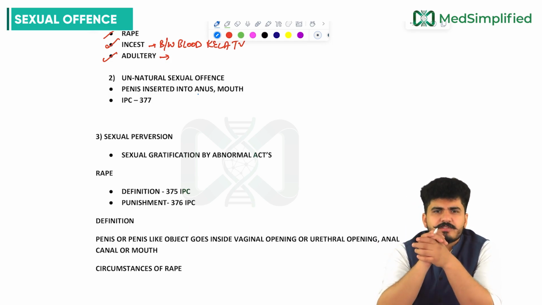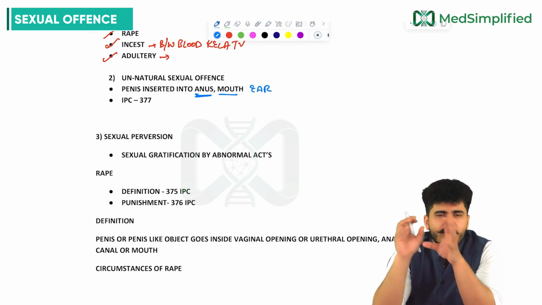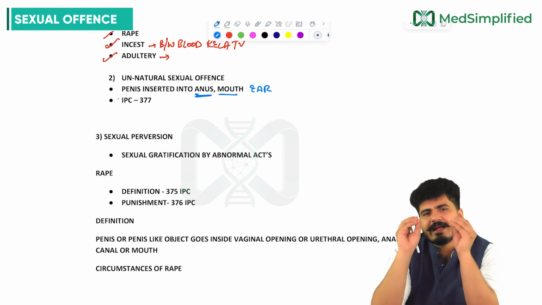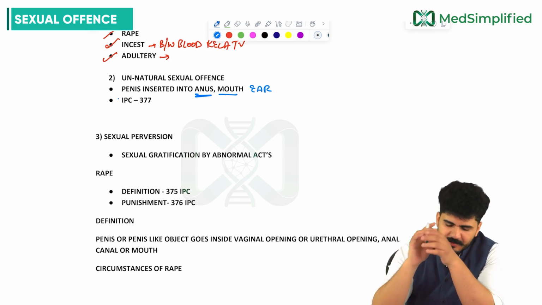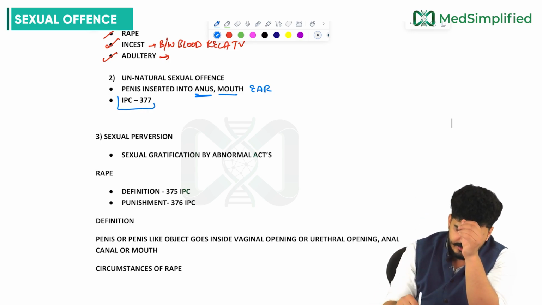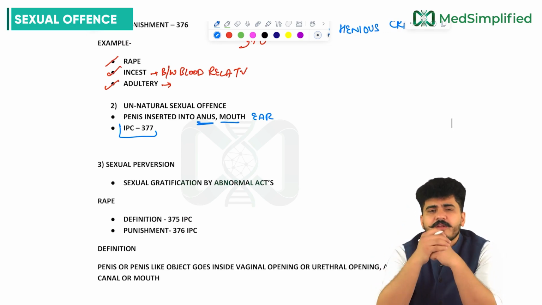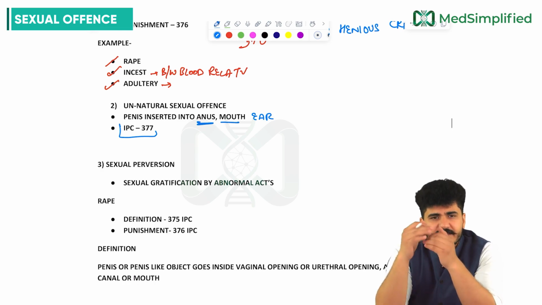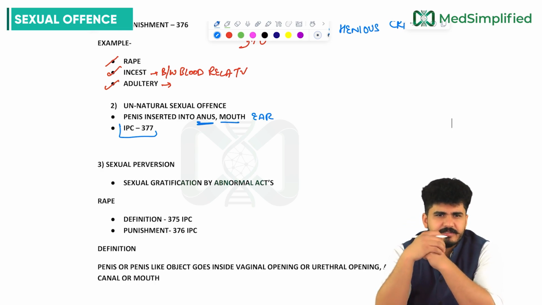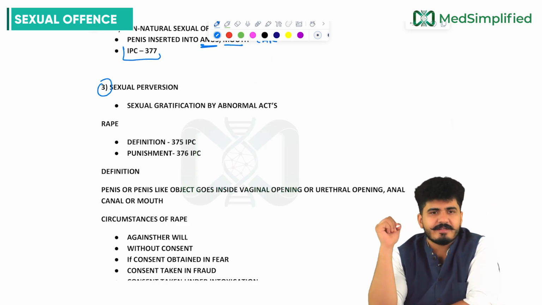It can be in the anus, mouth, ear, anywhere beyond imagination, but not at all in the vagina. Now IPC 377 is for unnatural. For the natural sexual offense, peno-vaginal intercourse, it is 376. For the unnatural sexual offense, it is 377.